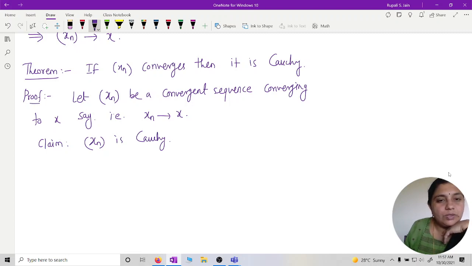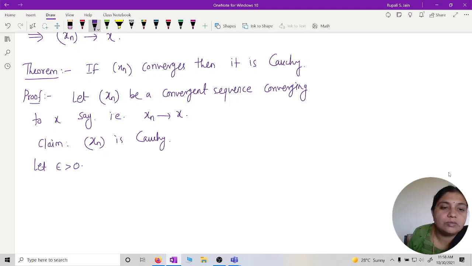So what we will do? Let epsilon be greater than 0. Whenever we want to show a sequence is Cauchy or convergent, we have to start with an arbitrary epsilon. So for this epsilon, we should find a natural number p which satisfies the condition mod of x_n minus x_m is less than epsilon.